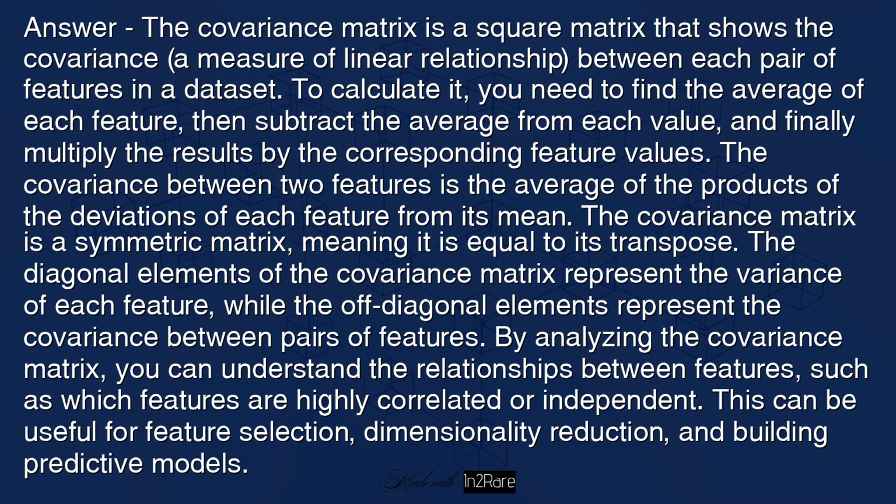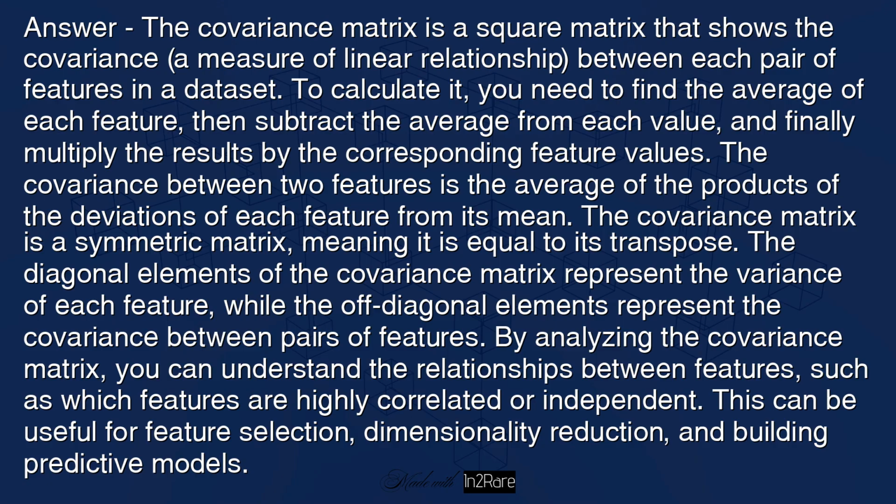Answer: the covariance matrix is a square matrix that shows the covariance, a measure of linear relationship between each pair of features in a dataset. To calculate it, you need to find the average of each feature, then subtract the average from each value, and finally multiply the results by the corresponding feature values. The covariance between two features is the average of the products of the deviations of each feature from its mean.